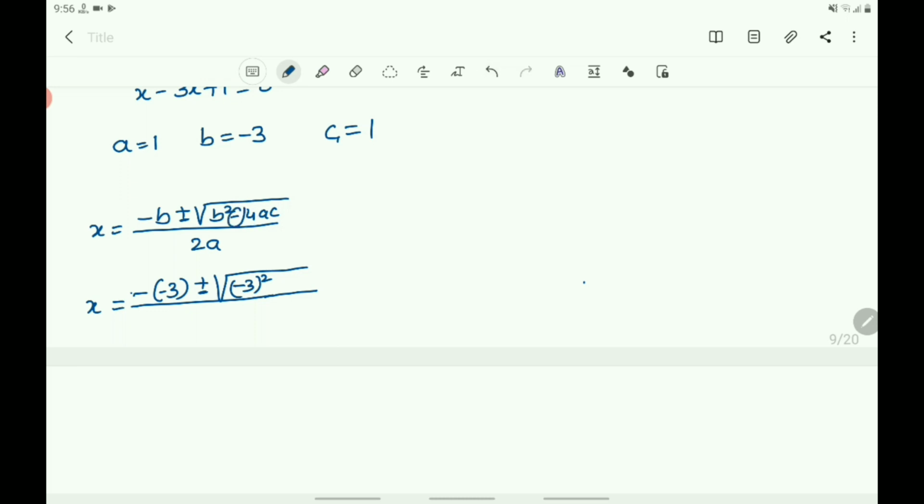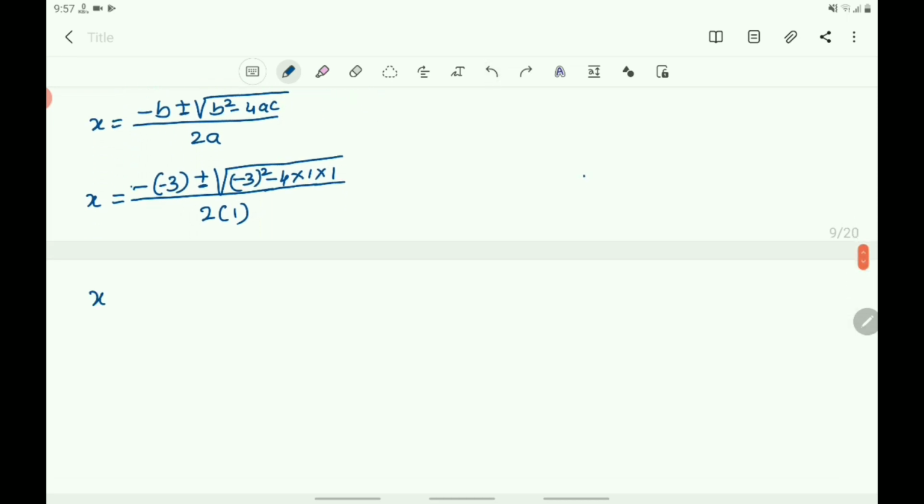And you write 4 as it is. First you write minus, then 4 you write as it is, and write the value of a. What is the value of a? That is 1. And into, or you can put a multiplication mark also, into 1 into, what is the value of c? C is 1. In the place of c you write 1. 4ac means 4 into a into c, that is 4 into 1 into 1. Then 2a means 2 into 1, because the value of a is 1.